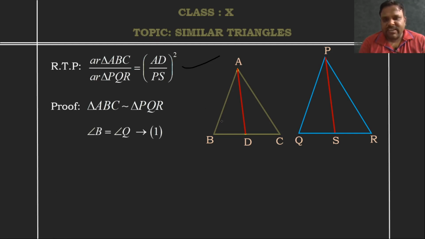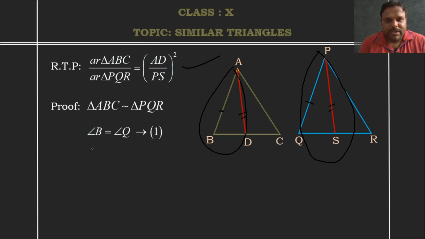Let us take one side first. I will try to prove that triangle ABD is similar to triangle PQS. If I can prove this, then I will get AB by PQ is equal to AD by PS. This is what I have to prove. Once this is done, my part is completed. So, let us consider this part first.